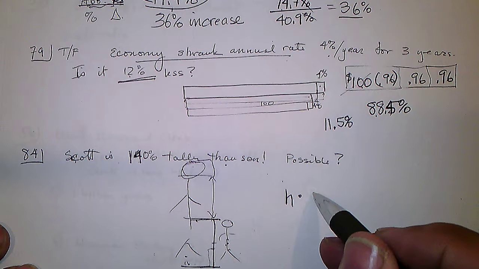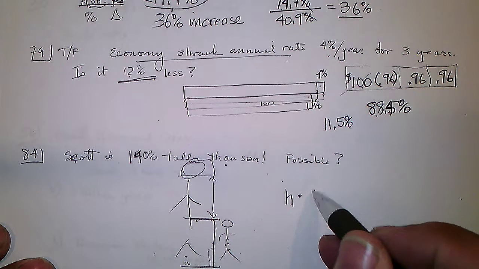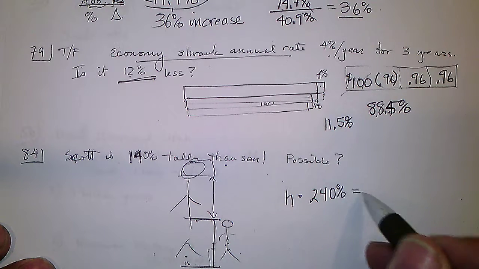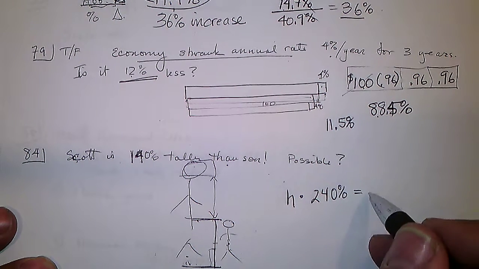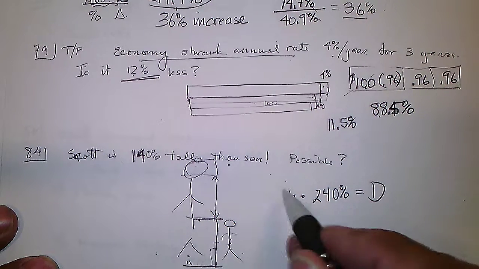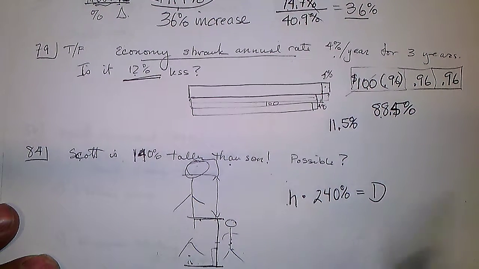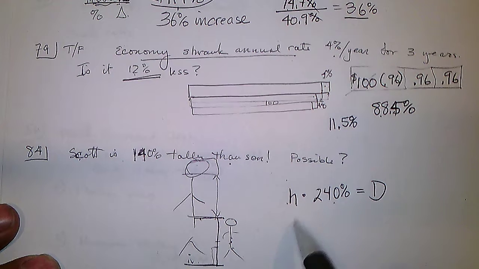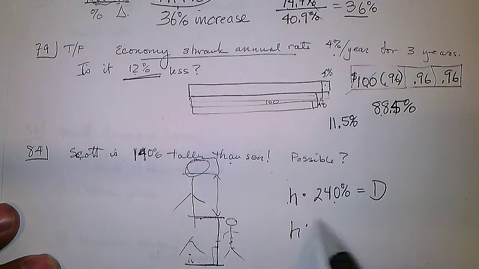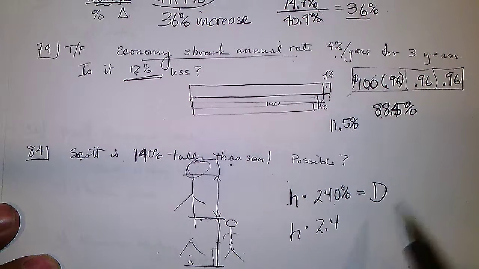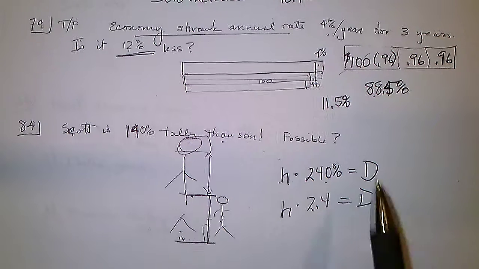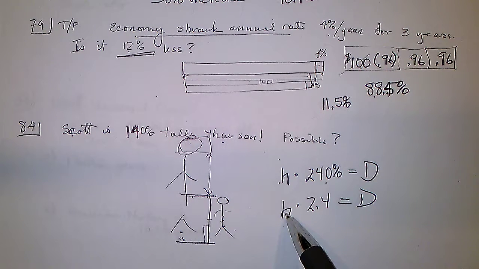Son's height times 240% would get the dad's height. This is the son. All right. So that would be H, if we don't use the percent in here, times 2.4 equals the dad.